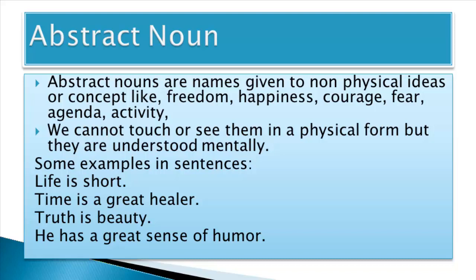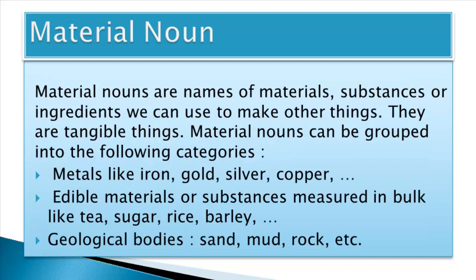Next comes material noun. Material nouns are names of materials, substances, or ingredients we use to make other things. They are tangible things. That is why they are called material. So they are kind of physical thing. They have their physical presence. We can see them, touch them, feel them. That's why they're called material nouns. But they have another definition, and that is they are things that are used to make other things.